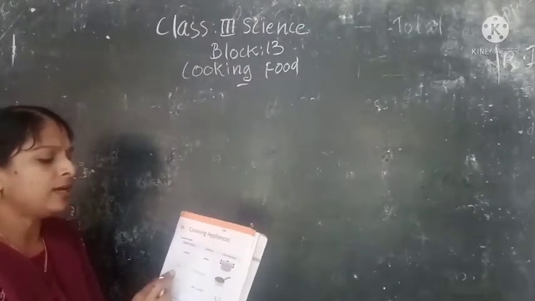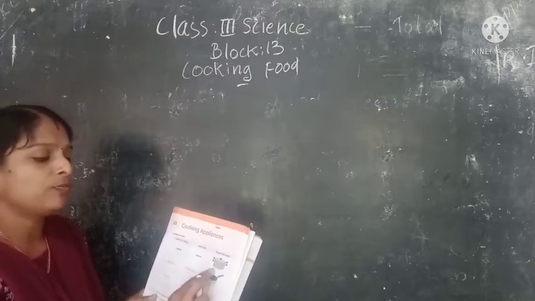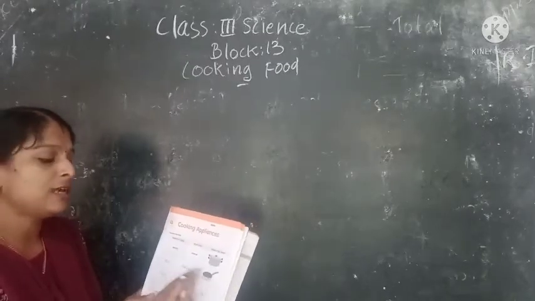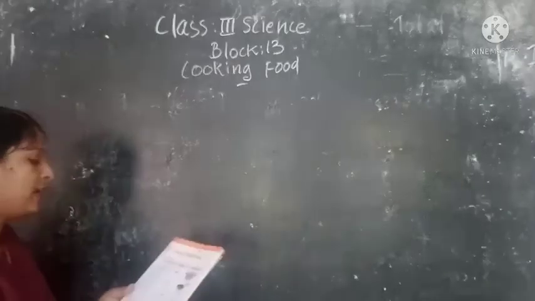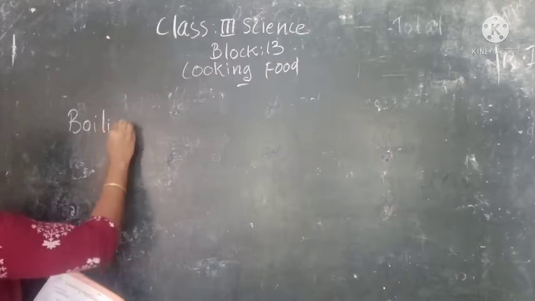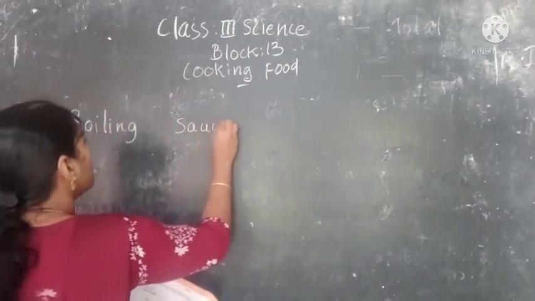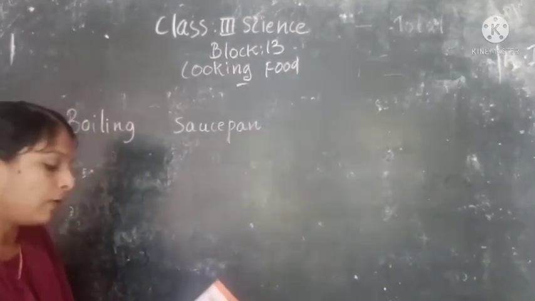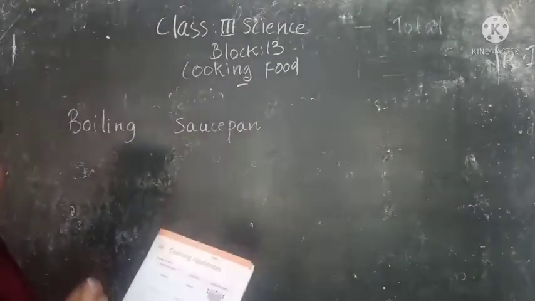Okay, then second one, you can see the picture is given, other things we have to fill. So which utensil is this, children? Yes, it is saucepan. Saucepan is used for boiling. So what can we write as the method of cooking? Boiling. Then which is used for boiling? Saucepan, or we can use pot also, right? And pressure cooker also can be used for boiling food. So boiling, saucepan, picture is given here.